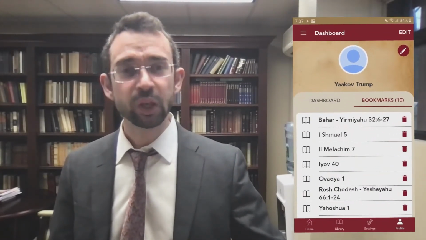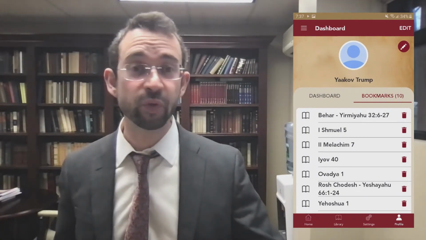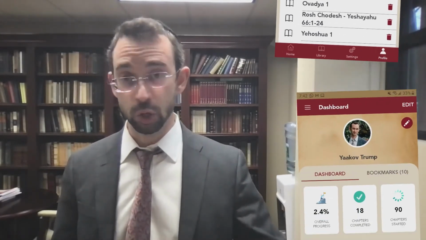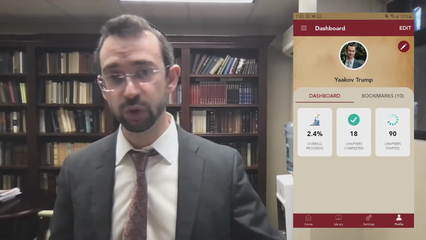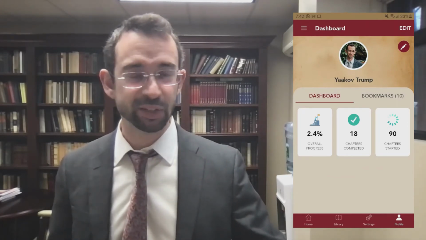You'll notice that the bookmarks can be found now under the bookmark section in the profiles, where you can come back to those chapters and save them for later, if they really meant something to you. You can also add your own photo to change your profile and see on your dashboard how far you've gone in Tanakh as a whole, the chapters completed, and the chapters just started.